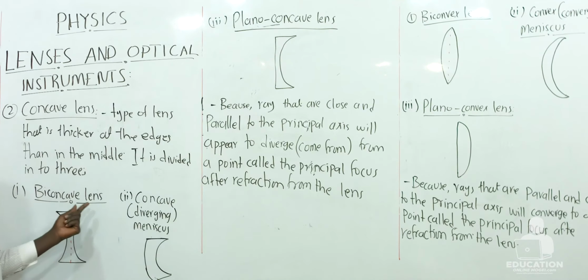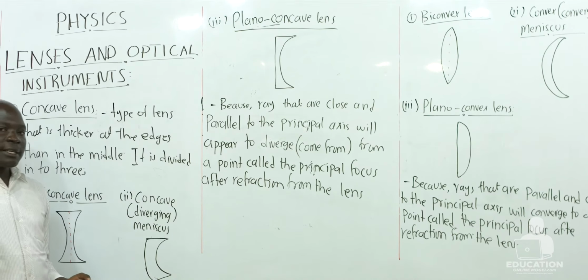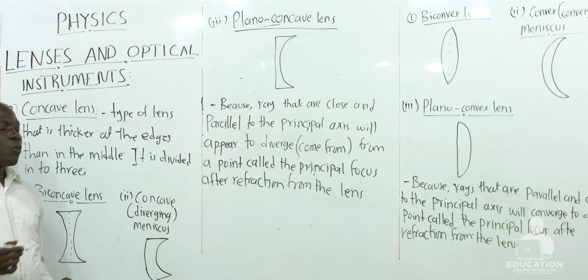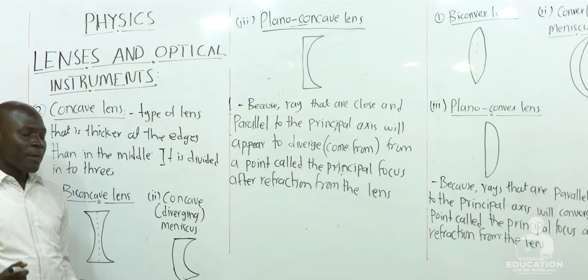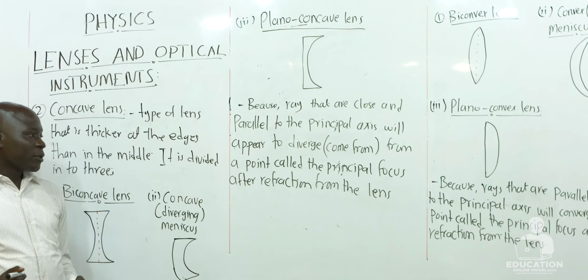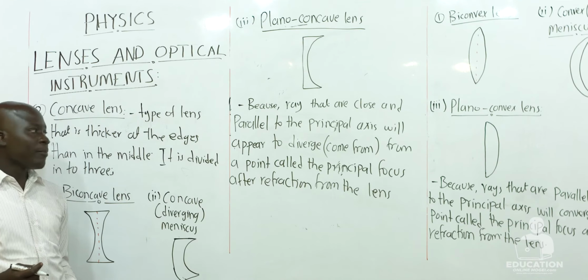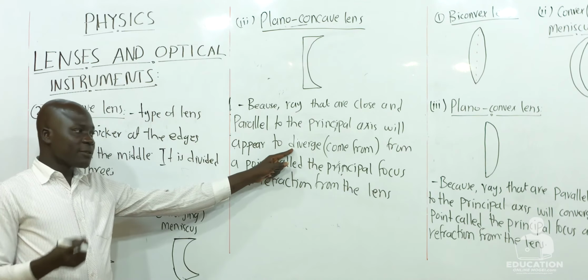Now, for a concave lens, we call it a diverging lens because rays of light incident on the lens will appear to be coming from a certain point that is called the principal focus. It is not real, but it looks like it diverges from a point.